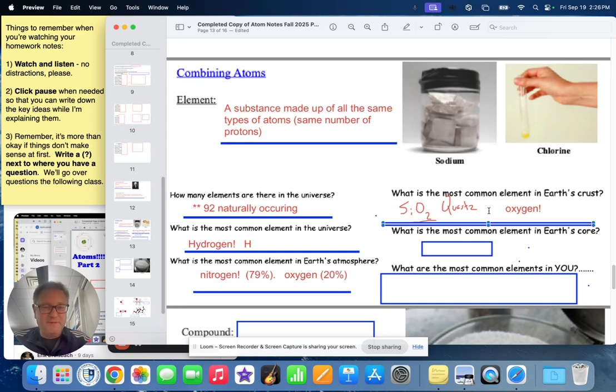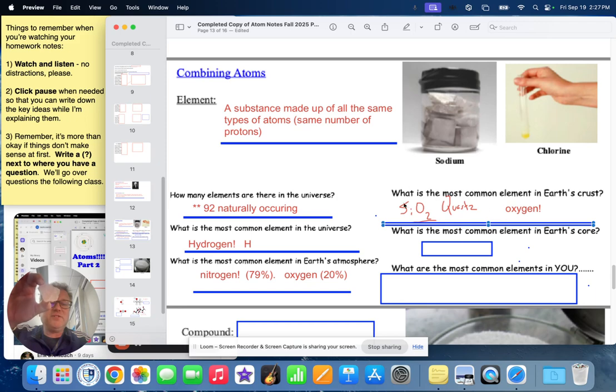Oxygen is in the atmosphere, but oxygen also combines to create the most common kind of crystal, the most common mineral, I should say, that we have. Those are types of minerals called silicates, and quartz is one. So this is a piece of quartz. If you look at the chemical formula for quartz, it's silicon dioxide. There are 2 oxygen atoms for every silicon atom in quartz.